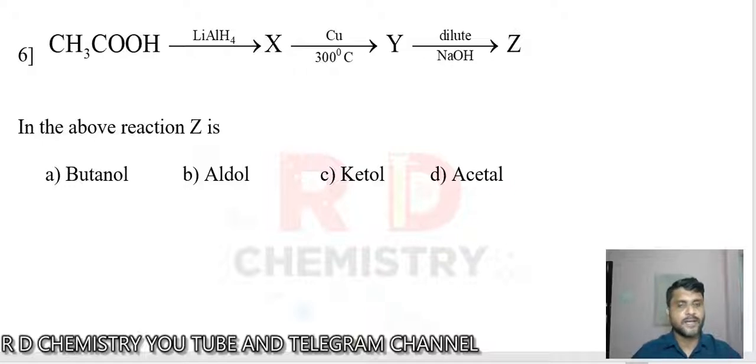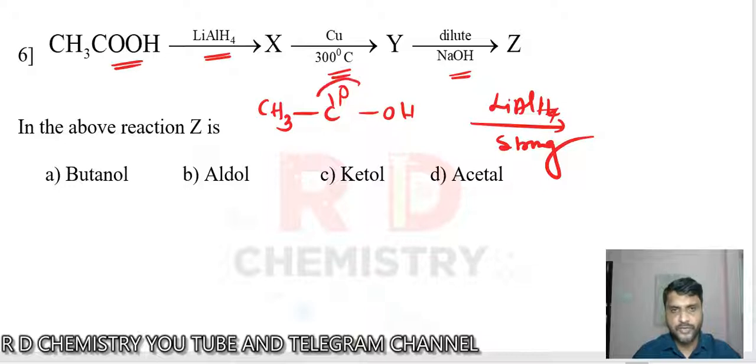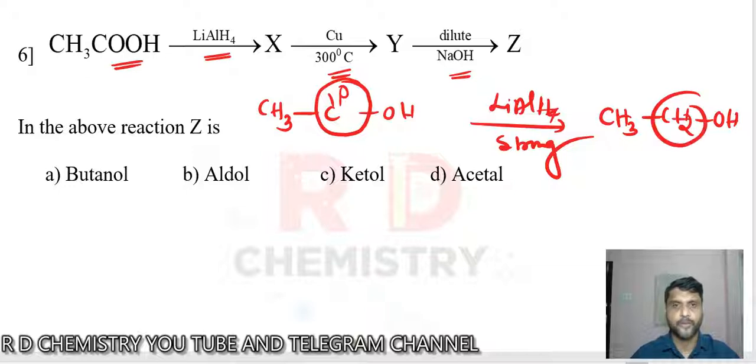Next question. Acetic acid reacted with lithium aluminum hydride, then copper, then dilute sodium hydroxide. Acetic acid is a carboxylic acid, correct? Lithium aluminum hydride is the strongest reducing agent. Remember, whenever the strongest reducing agent acts on a carboxylic acid, it is directly converted to alcohol. So we introduce hydrogen, and we get CH3CH2OH. So we are going to get a primary alcohol.